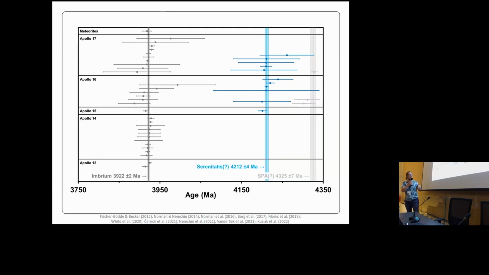It's mainly based on this review by Nemchin et al. from 2021. What you can also see is that apart from this 3.92 billion year signature, we also have some older samples. Anna talked about that already. At 4.2 billion years, we have one event that might be the Serenitatis event. And there's one sample, 67955, that has already been dated by several studies, the ones shown here in bold.